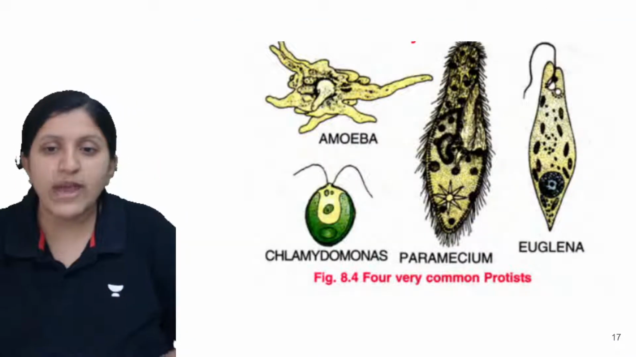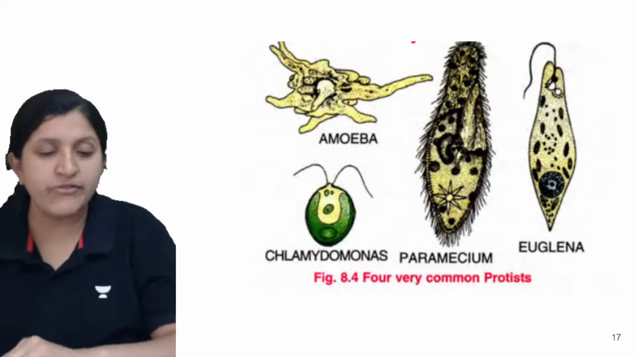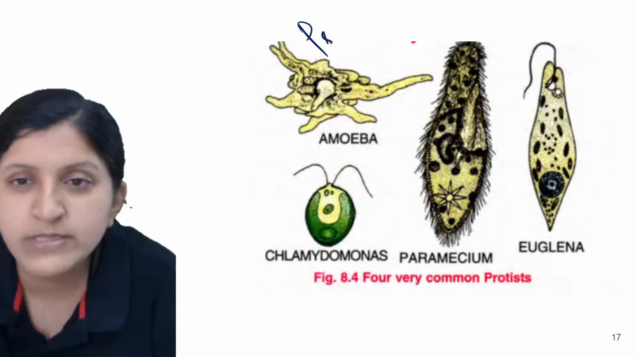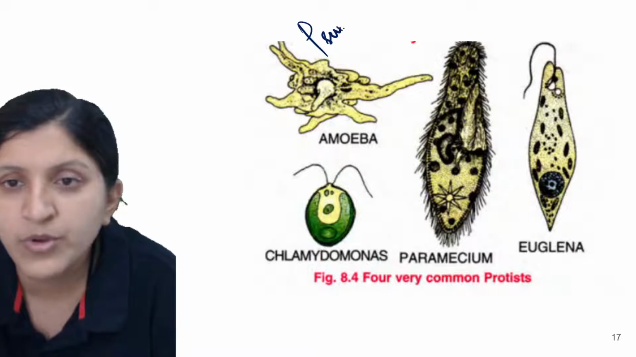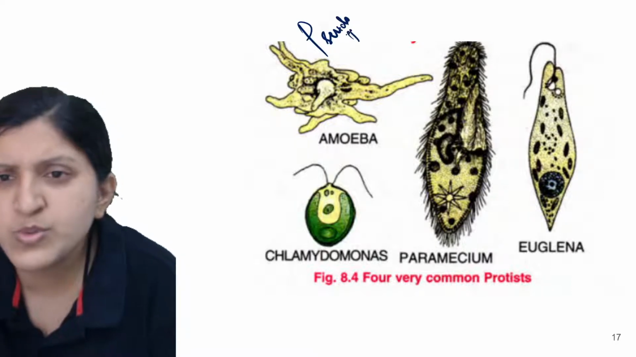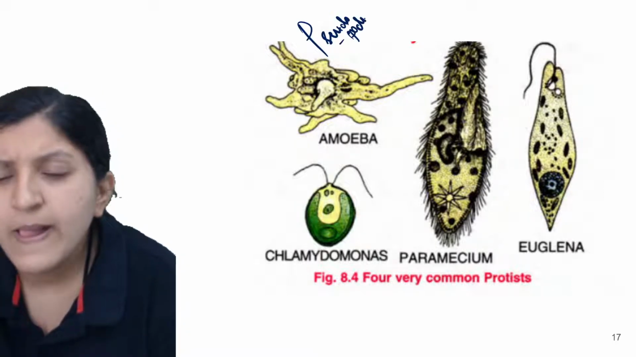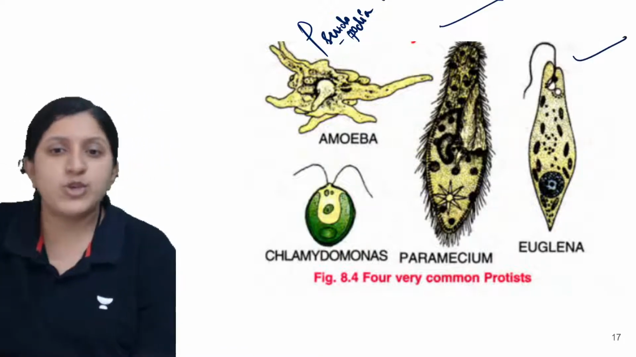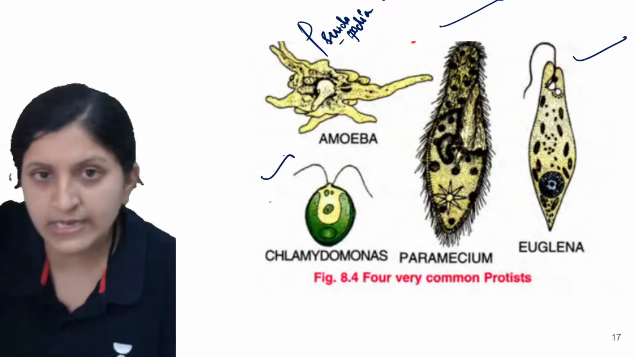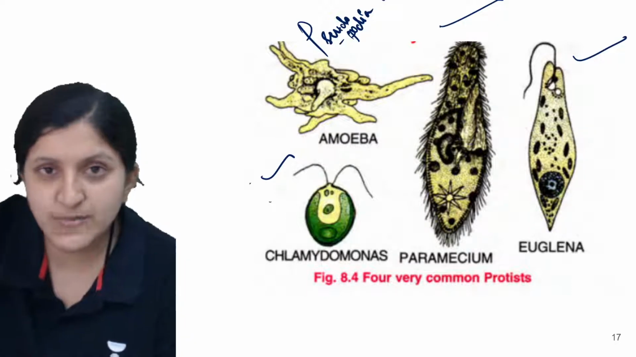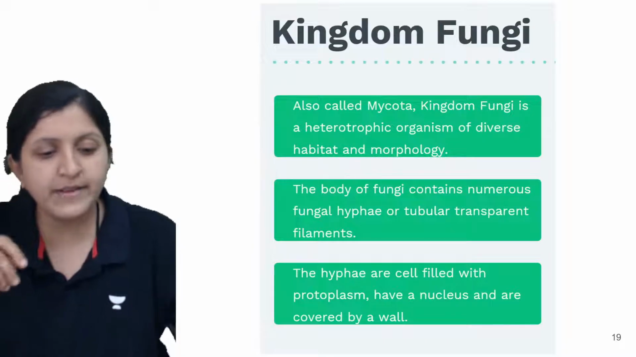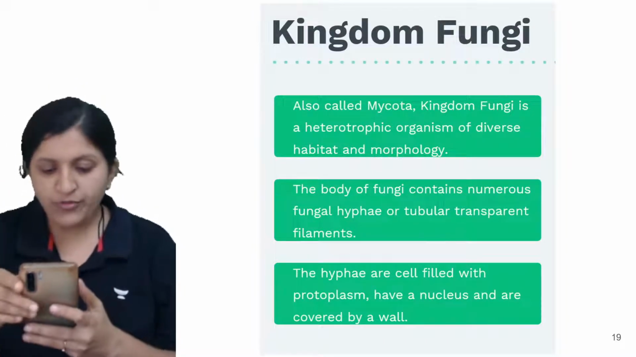So let's have a look at the diagram given in your textbook. This is an amoeba that forms the pseudopodia. Again, you can find a paramecium, a euglena, and a chlamydomonas, which basically comes under the algae category. All right, any doubt, any of you?